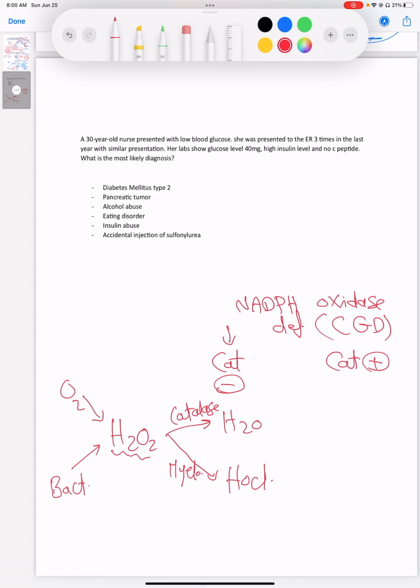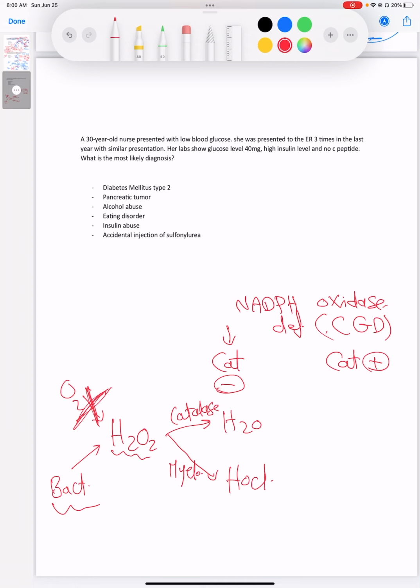Imagine you have NADPH oxidase deficiency, so this pathway is gone forever, right? So normally you have two sources for the H2O2, oxygen through the oxygen burst and bacteria. But in NADPH oxidase deficiency patients, they only have one source, which is from the bacteria, because this pathway doesn't exist anymore.